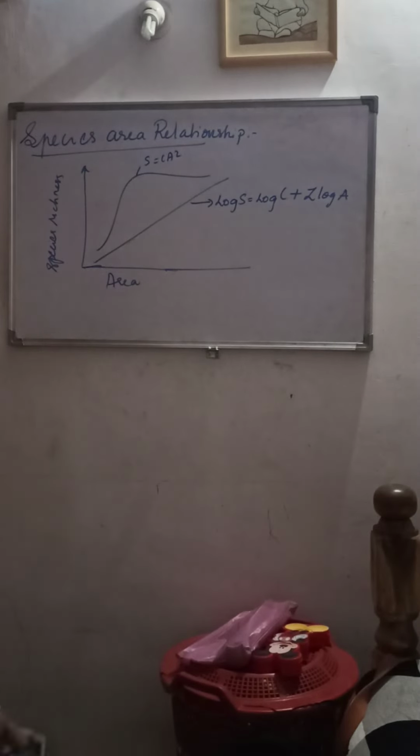So you can see here the graph plotting, right?